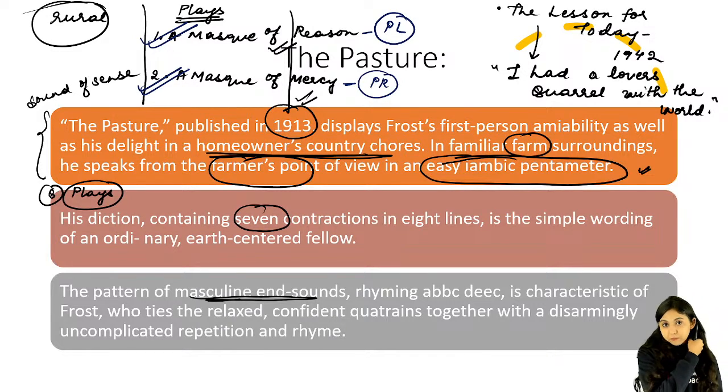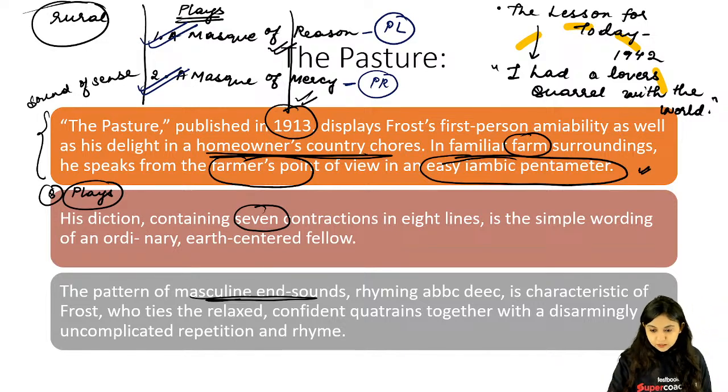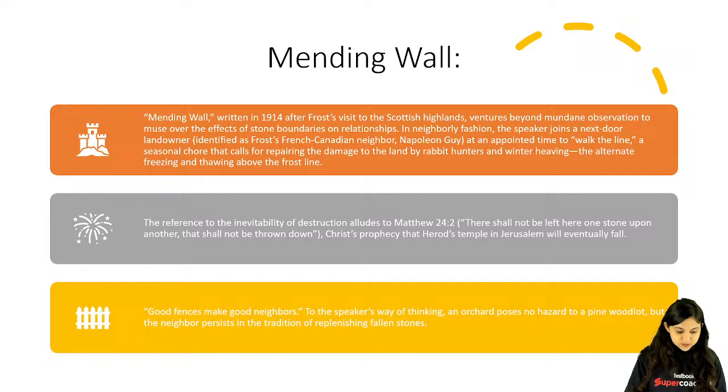Eugene O'Neill is also very important American dramatist, right? And he's also getting the Pulitzer. So here Robert Frost getting it 4 times. Mask of Mercy, Mask of Reason, 2 plays that he's writing. Pastors is of course coming in. Okay, so please keep that in mind because all of these are of course important.